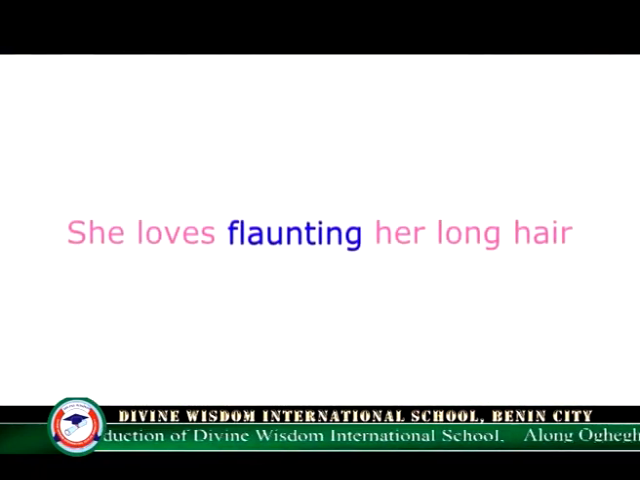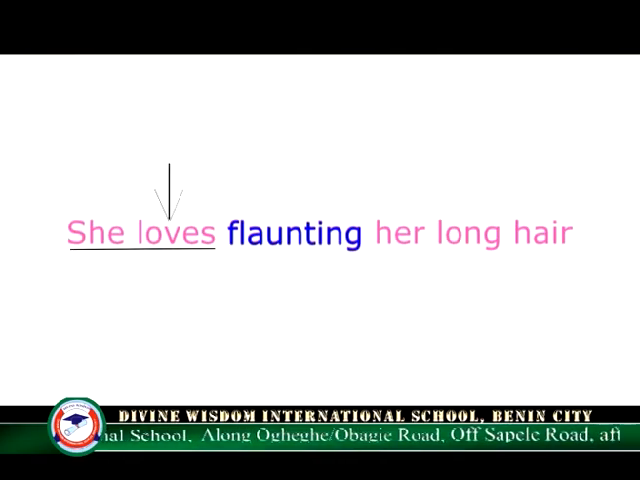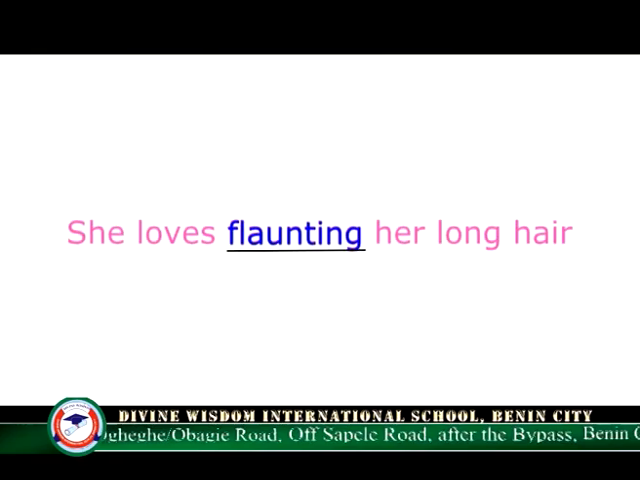In sentences, there is usually a verb that occurs immediately after the subject. It agrees with the subject before the occurrence of the non-finite verb. For example, she loves flaunting her long hair. Loves goes in agreement with the subject she. Flaunting hair does not go in agreement with the subject. That means flaunting is the non-finite verb.